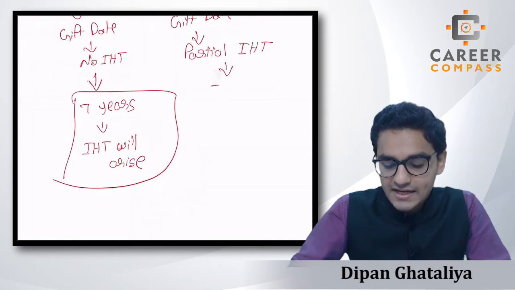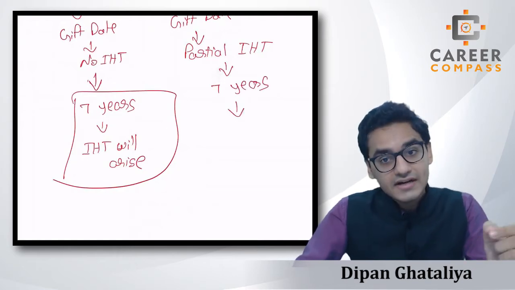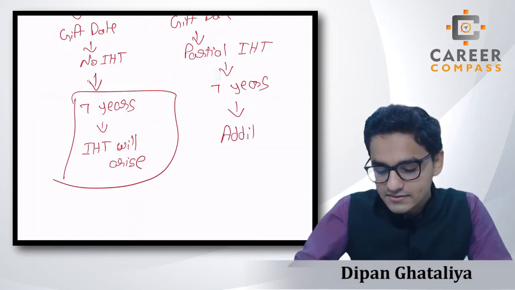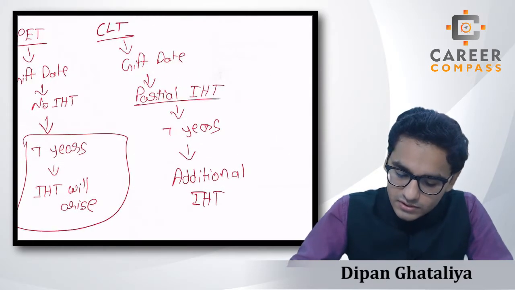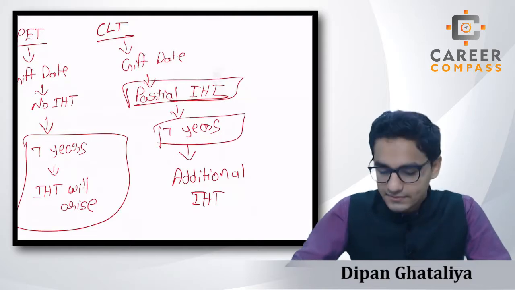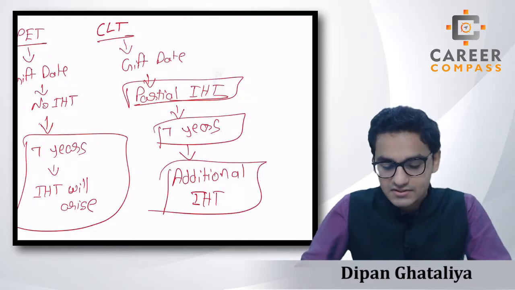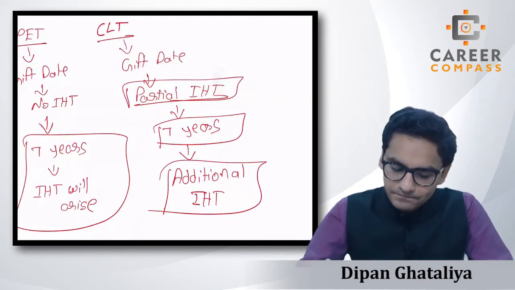Now if the donor dies within 7 years, additional IHT will arise. Please remember, additional IHT. You will ask, sir, if partial IHT has already been levied and the donor dies within 7 years, then a second time IHT? Yes, a second time IHT, which I call additional IHT so that you will not forget this part.